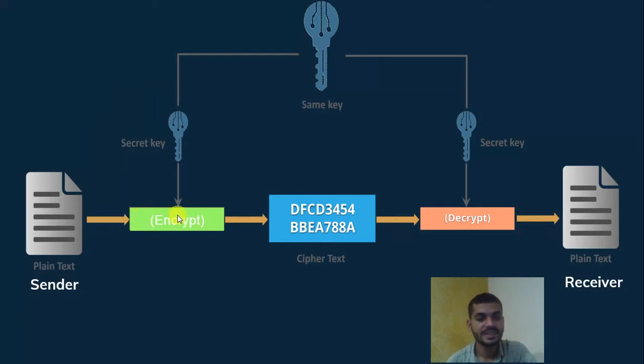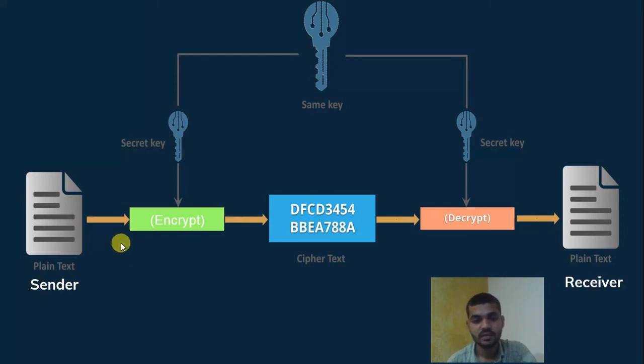Plain text is encrypted. Encryption means encoding plain text, converting it into a coding language or some other language; that is the encryption method. So it is converted into ciphertext. By using the secret key, they lock that message and it is sent over the network. The receiver gets that message and uses the secret key to unlock it. He decrypts it. Decryption means what? Decoding back to the plain text.